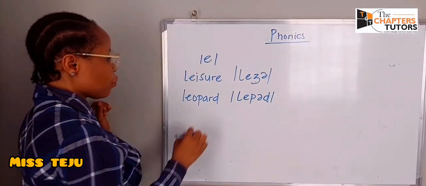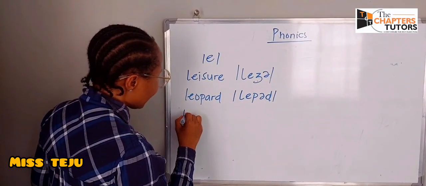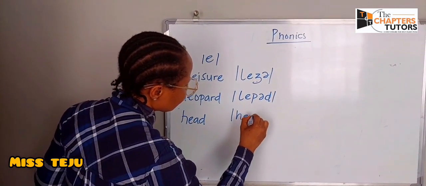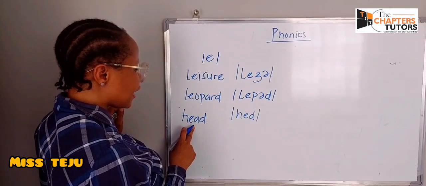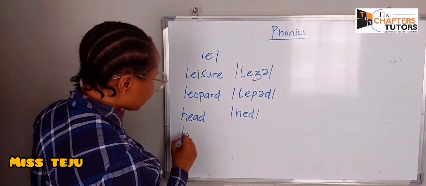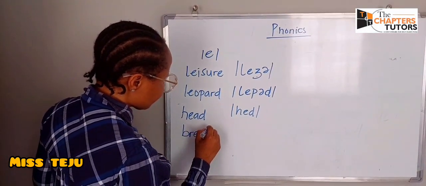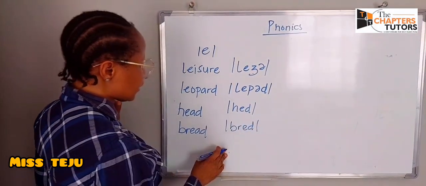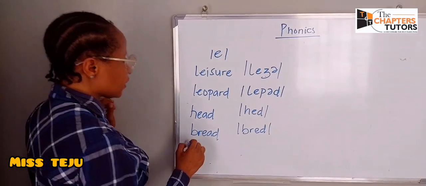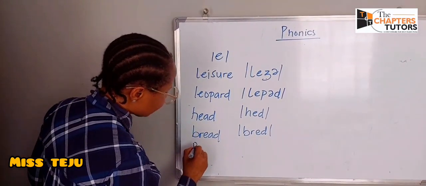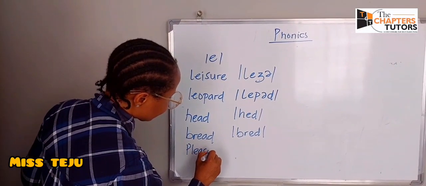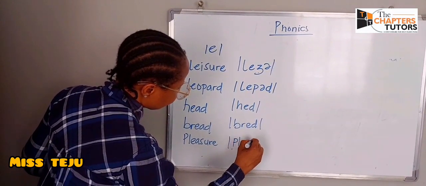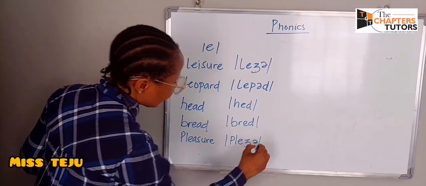We have words like head. Head. The A is silent. Bread. We have another word like pleasure.